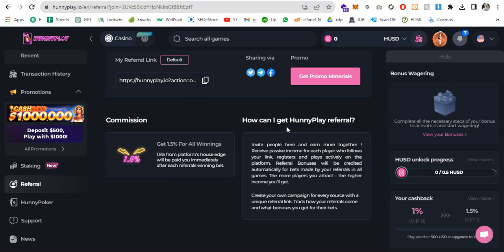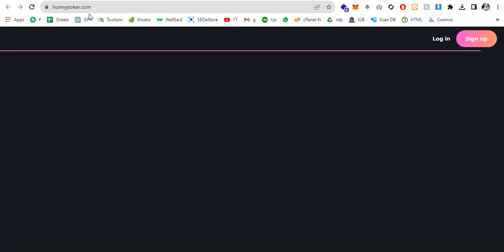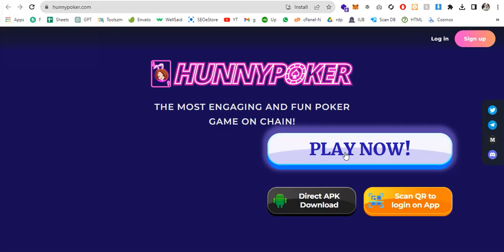How can I get the Honey Play referral? Everything is mentioned here, and if you look at the right side, you can see the records here. And this is Honey Poker. Let's go to Honey Poker, and you can see honeypoker.com. This is another website of Honey. So here you can see this is Honey Poker.